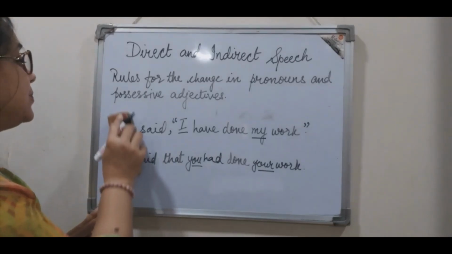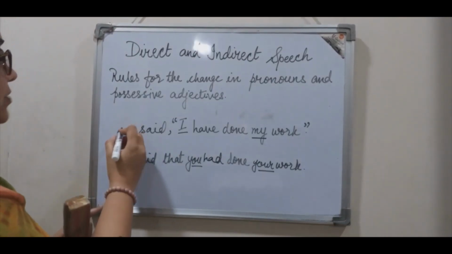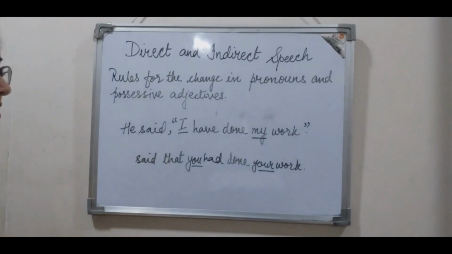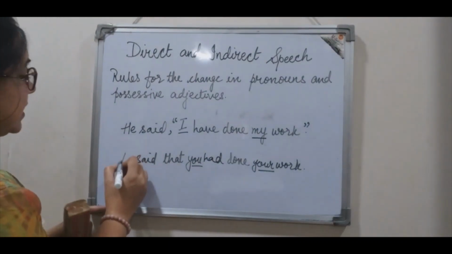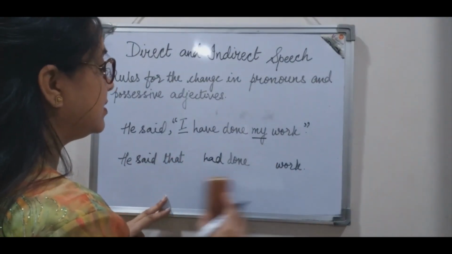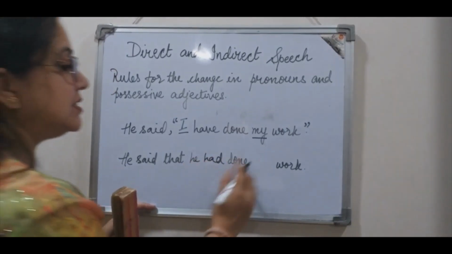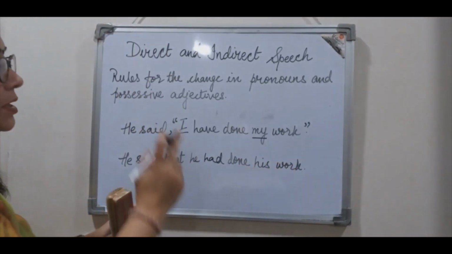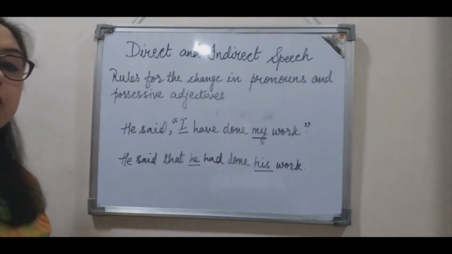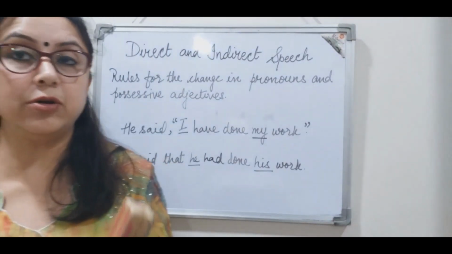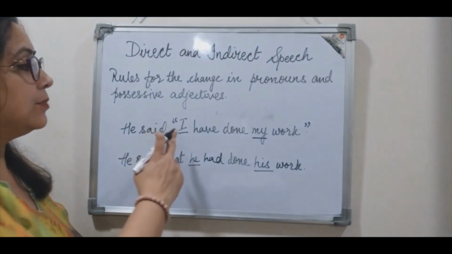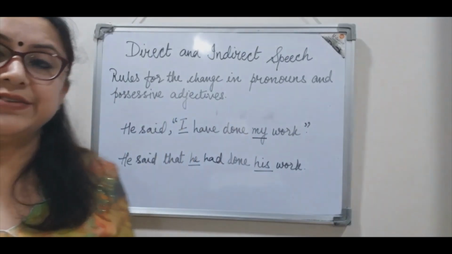And now if the speaker is third person, then what will happen? So he said, I have done my work. So how will it change in indirect speech? He said that he had done his work. So I changes to he and my changes to his. So I hope this is clear to all of you, and by now all of you must have understood how the changes take place in pronouns and in possessive adjectives.